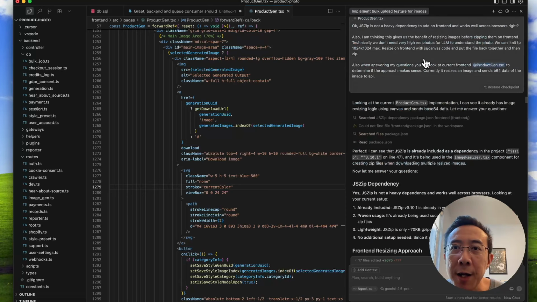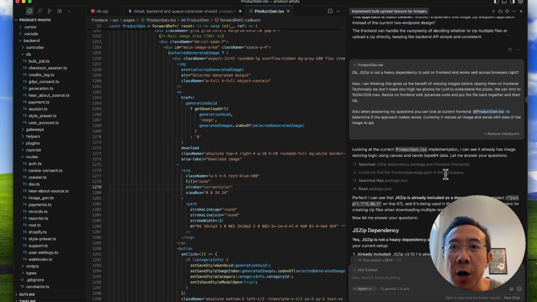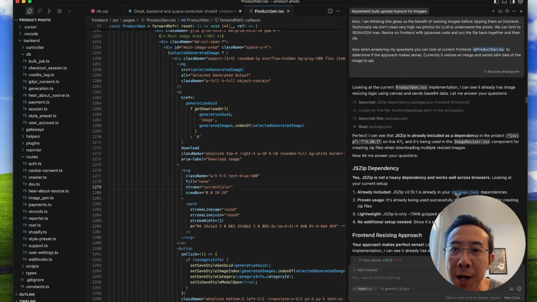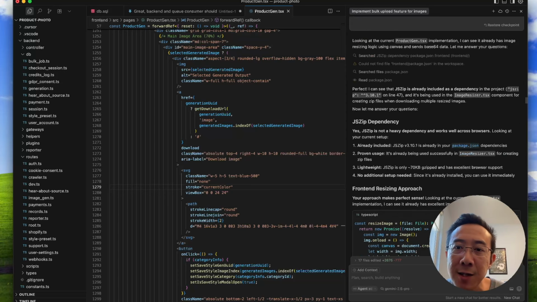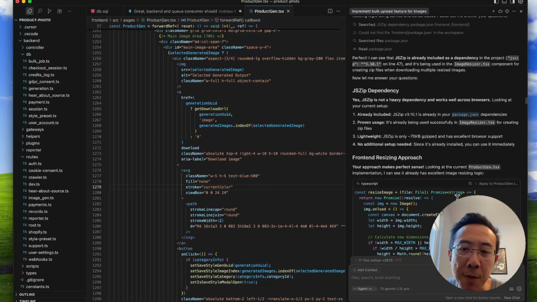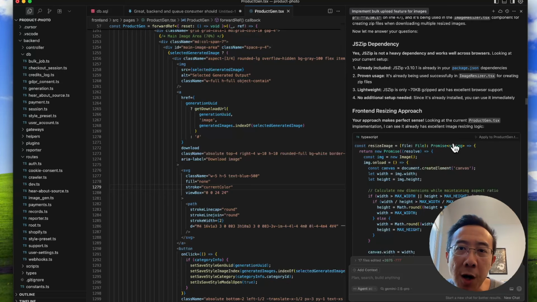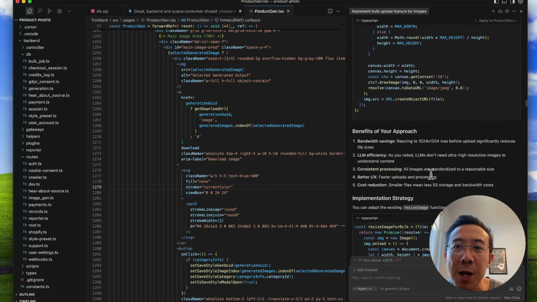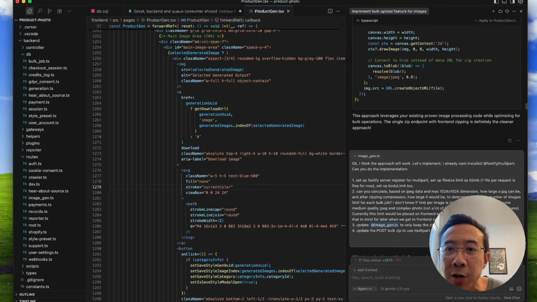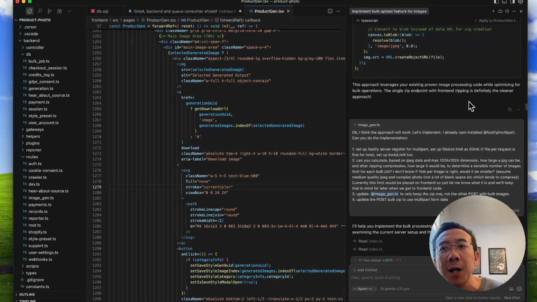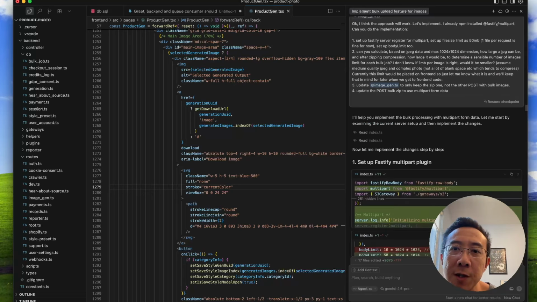So we'll make the changes for it, and then we talk about handling a zip file on the front end. What it implies. Is the dependency going to be large? Is it going to be fast? Is the performance going to be good? And so on. So we talk about that, and then it gives me some sample code, and then we talk about actually implementing it. And then when I get to the front end implementation, I'll do the same thing.